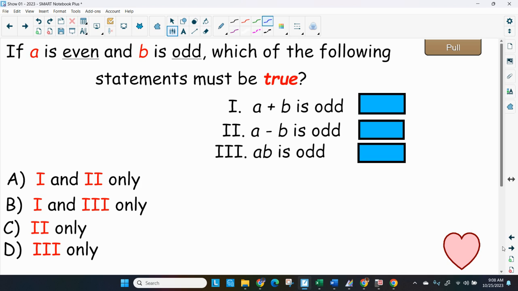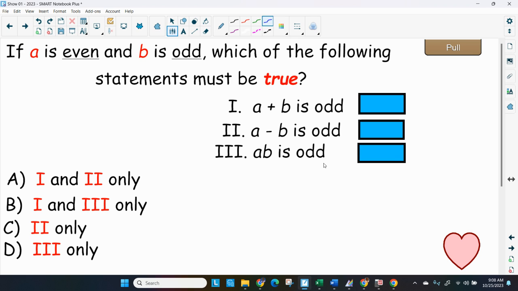If A is even, B is odd, which of the following statements must be true? So we got: A plus B is odd. Statement 1, A minus B is odd. Statement 2, A times B is odd. So they got a lot of oddness here.